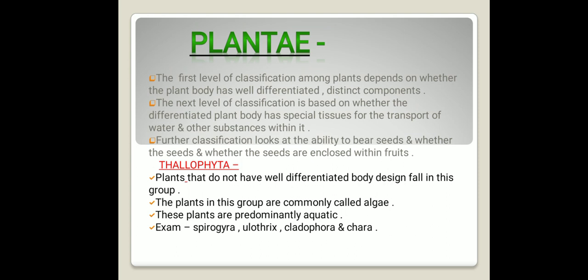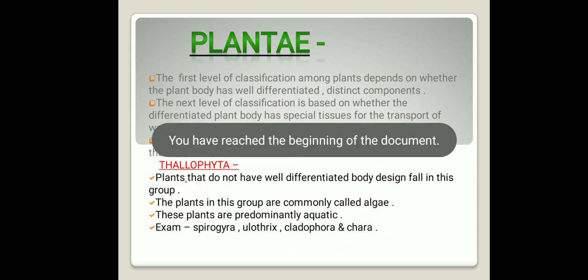These plants are predominantly aquatic. Thallophyta are aquatic plants. Examples: Spirogyra, Ulothrix, Cladophora and Chara. These are all examples of Thallophyta.